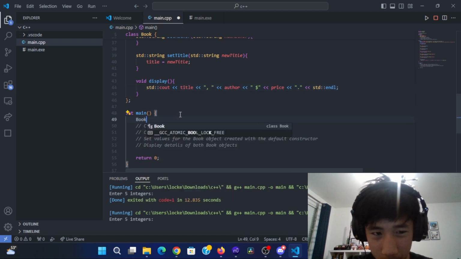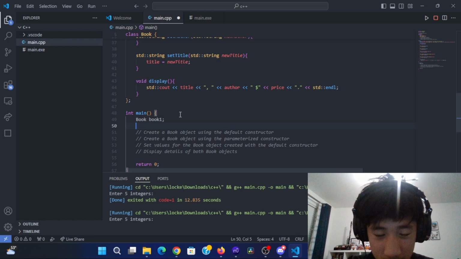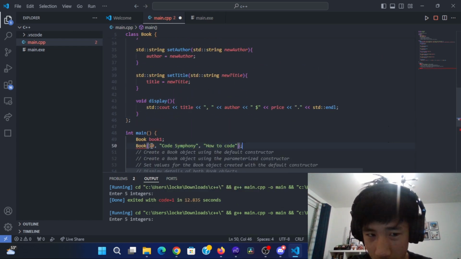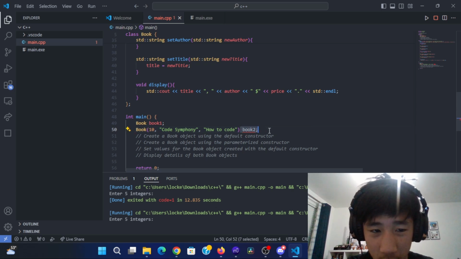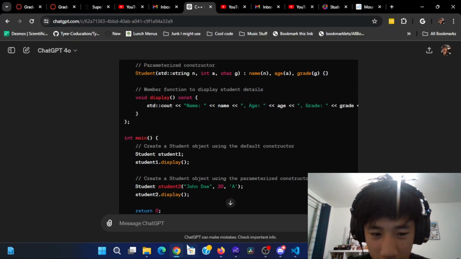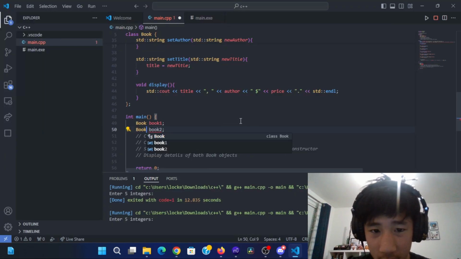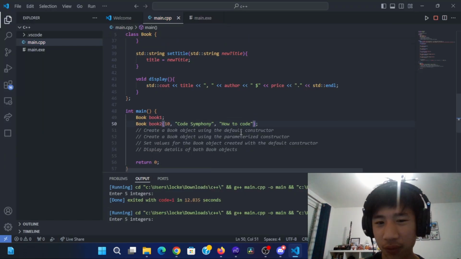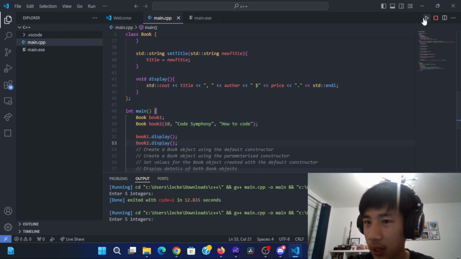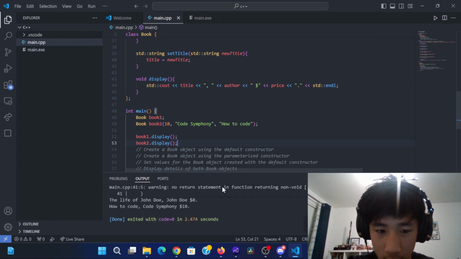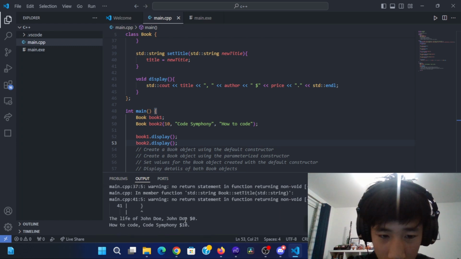So I think I can just create a book 1, like that. But I can also create a book and pass in. And it just expected a semicolon, that's weird. Oh, you put the function in the other place. Oh, okay, that makes sense. So hopefully I don't get a billion errors. So let's stop the code, run it up again. And wow, actually worked. Surprising.